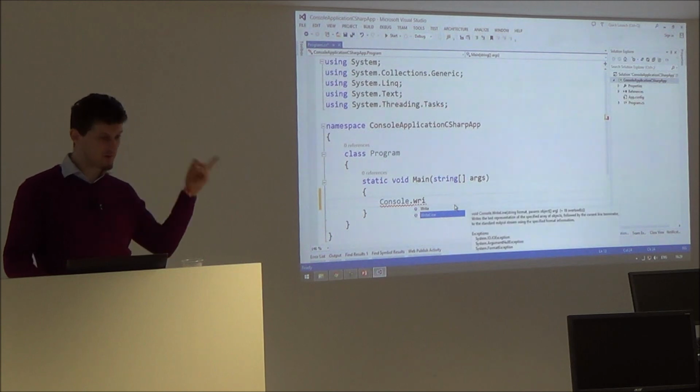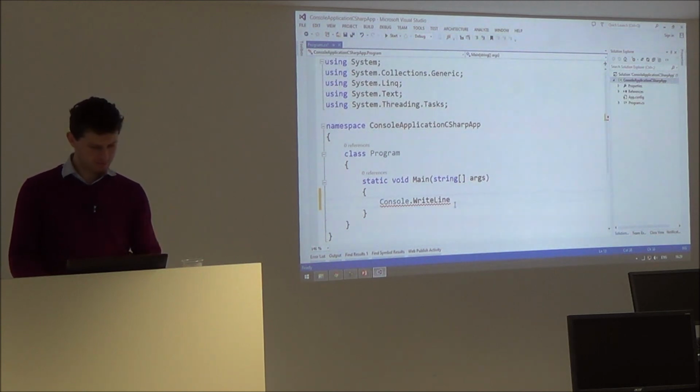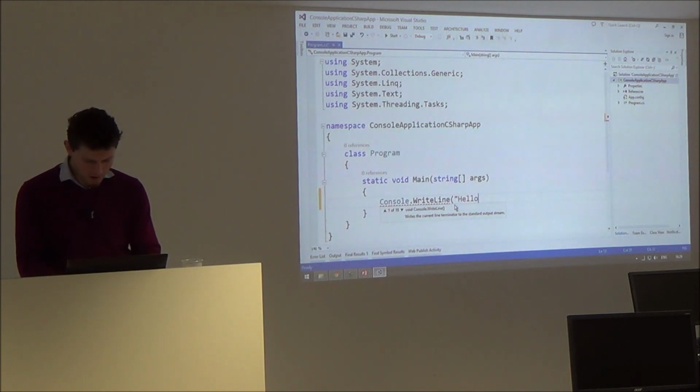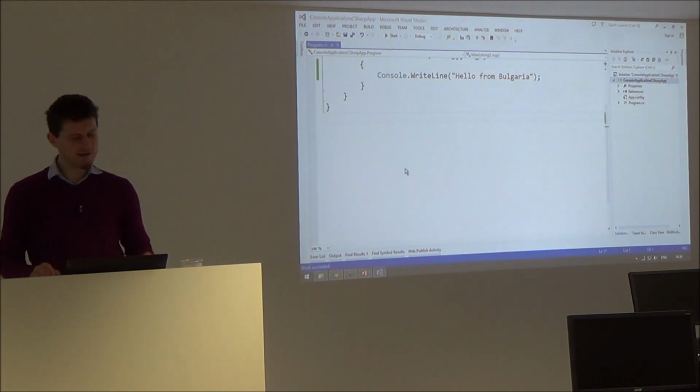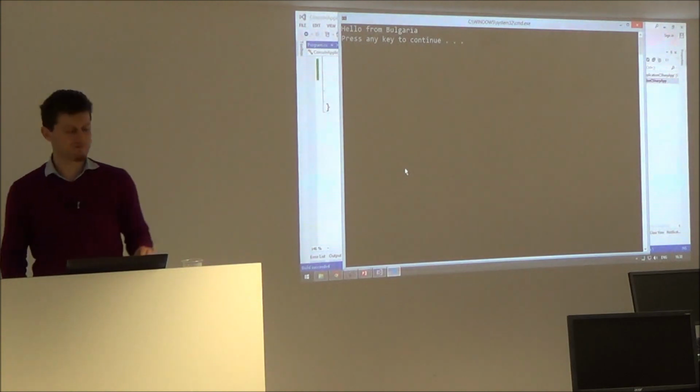So I will use the right one, the method Write, and will print something. For example, hello from Bulgaria. Hi India. Hi. We are here in Sofia. It's far from Bangalore.